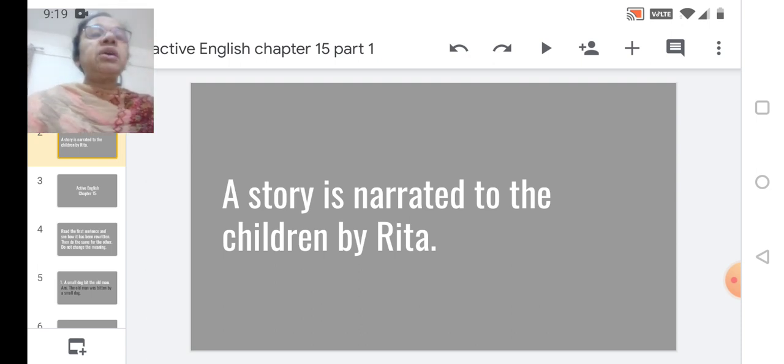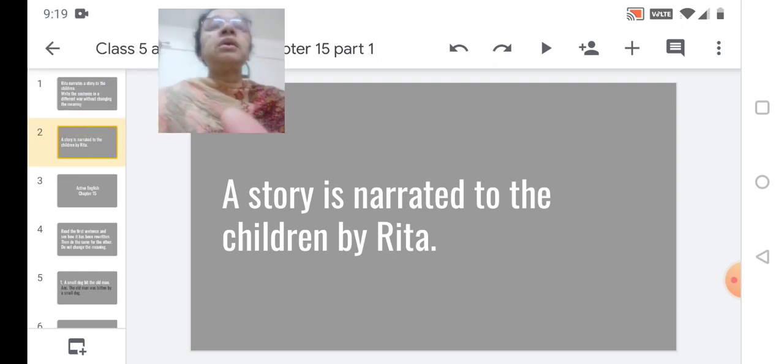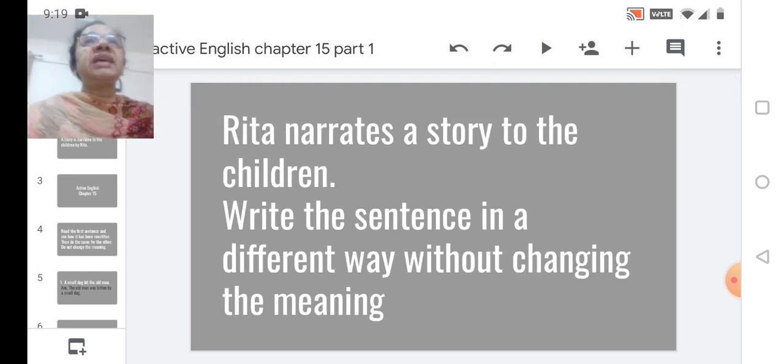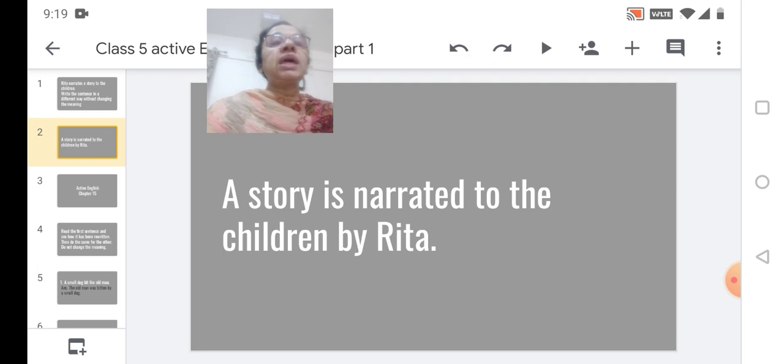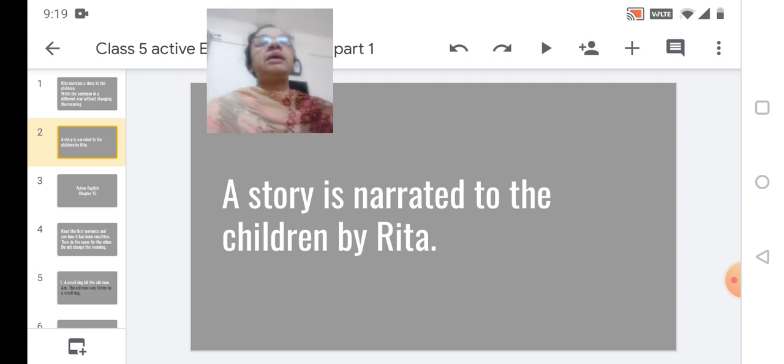The subject in the original sentence was Rita, and the object was a story to the children. That object comes in the subject's place. This is the only change we have done, by making use of the word by. Can you see? A story is narrated to the children by Rita.